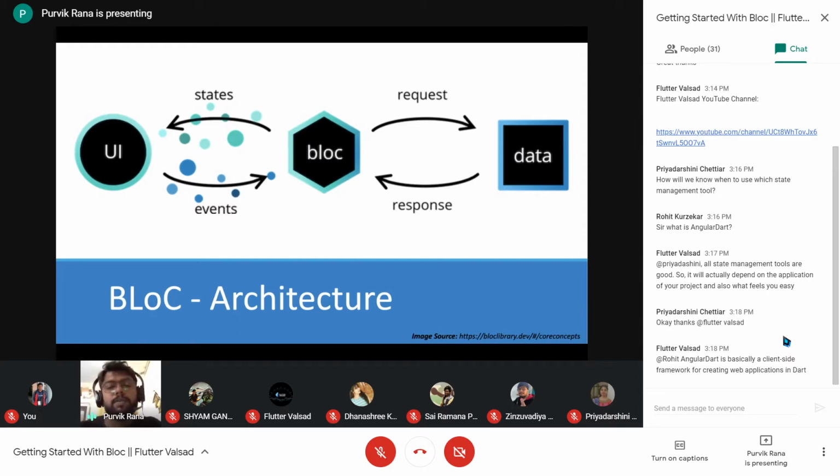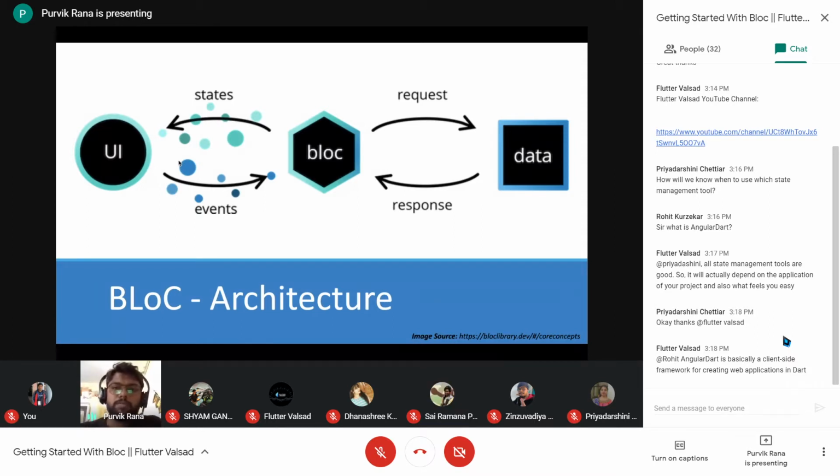The third is telling I want to display yellow color. Those events will be fired to the BLoC. Based on the type of event, the BLoC will emit a different state to the UI, and on the basis of receiving the different state, the UI will act upon it.